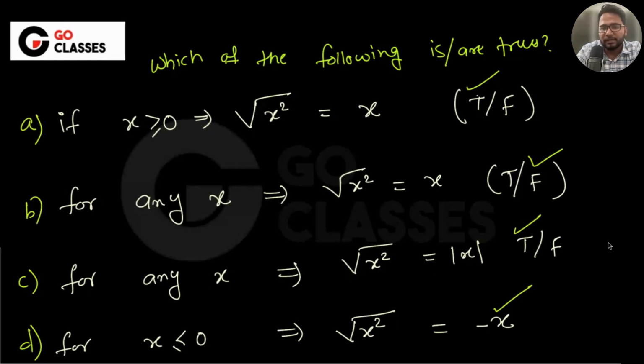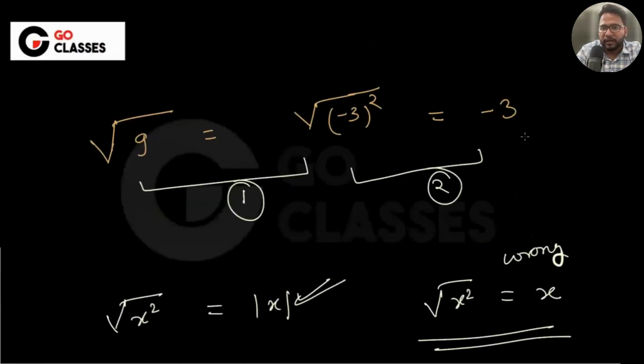So basically, what I'm trying to say here is that in this particular case, if you have 9 equal to something like this, then this -3 square, you can't just write like this. Okay, this is wrong.